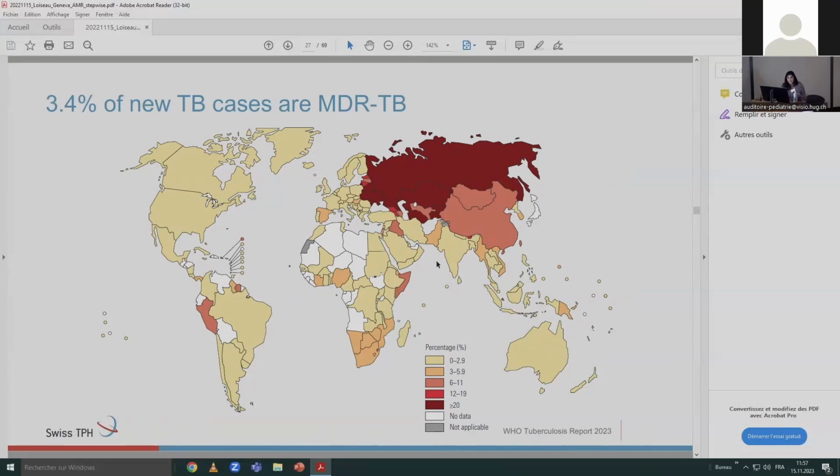And this observation was also used to say, okay, there is clearly a transmission cost. Resistance is not so much a big deal in TB. But what we see is that this relatively low rate conceals significant variation among countries.